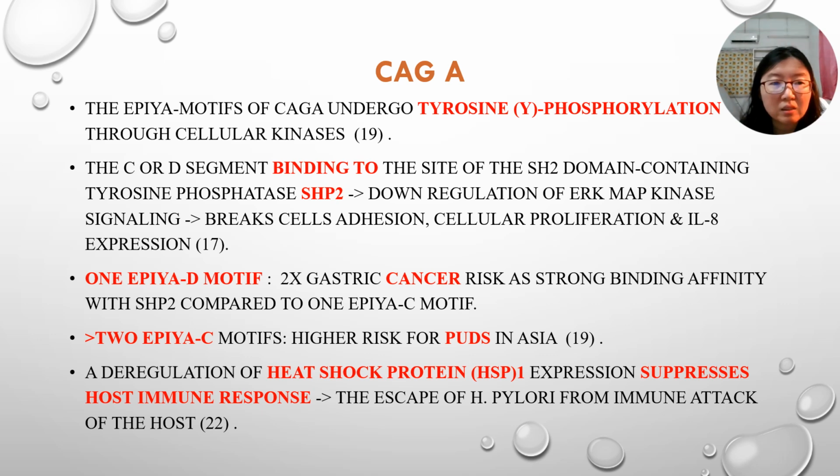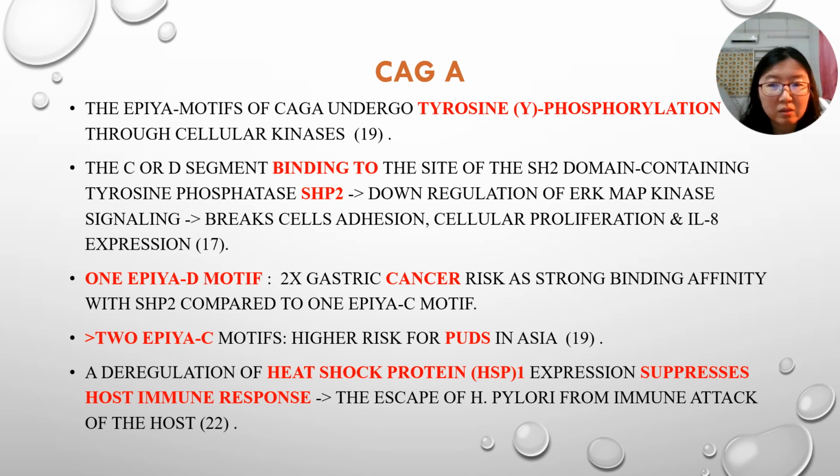So for CagA, the EPIYA motifs can undergo tyrosine phosphorylation, and the C and D segments can bind to the SH2 domain of the tyrosine phosphatase SHP2, which leads to breaking the cell's adhesion and causes cellular proliferation and interleukin-8 expression.